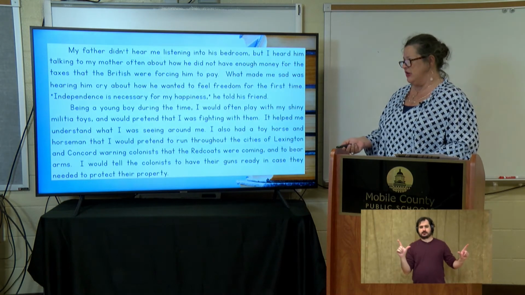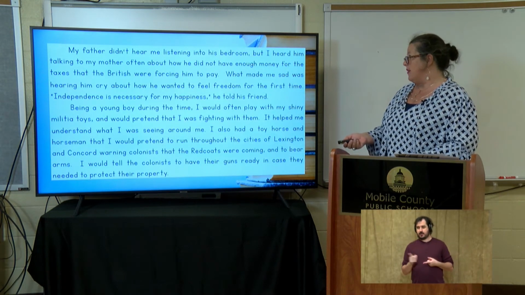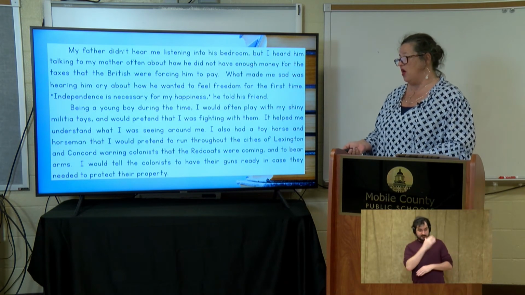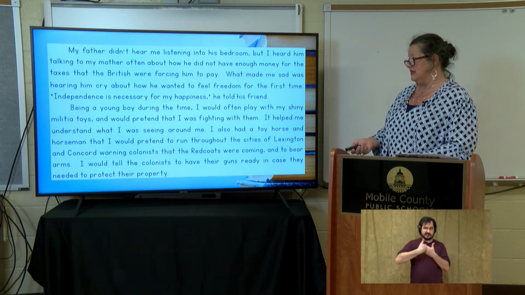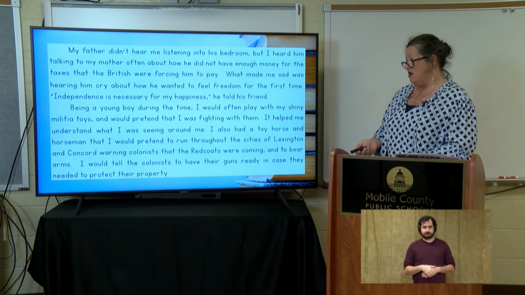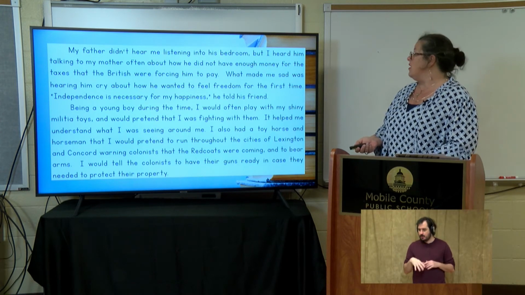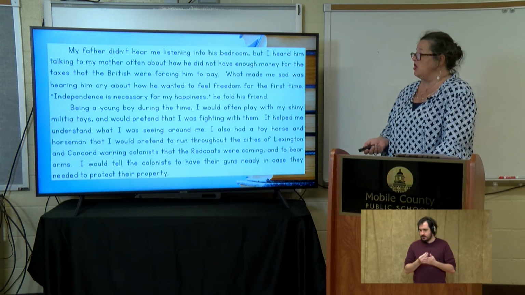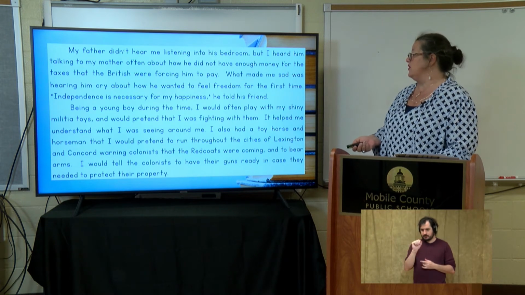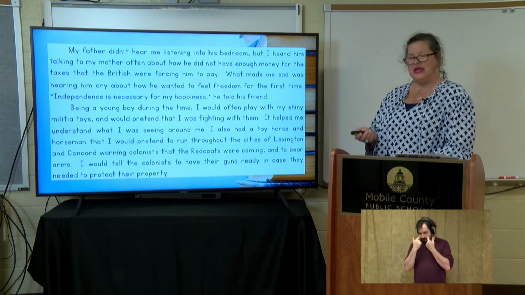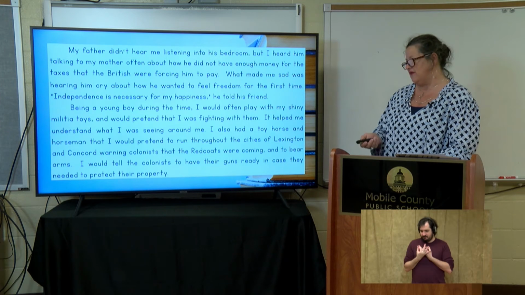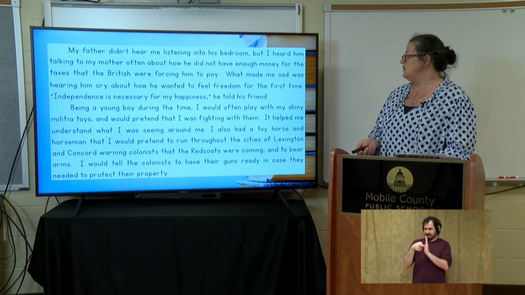My father didn't hear me listening outside his bedroom, but I heard him talking to my mother often about how he did not have enough money for the taxes that the British were forcing him to pay. What made me sad was hearing him cry about how he wanted to feel freedom for the first time. "Independence is necessary for my happiness," he told his friend.